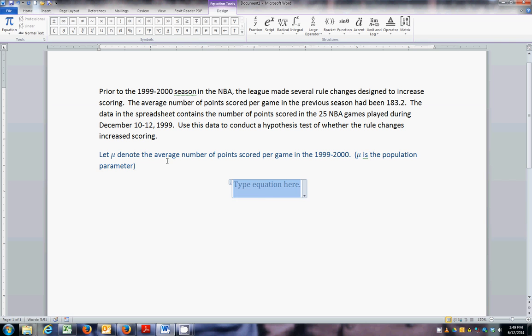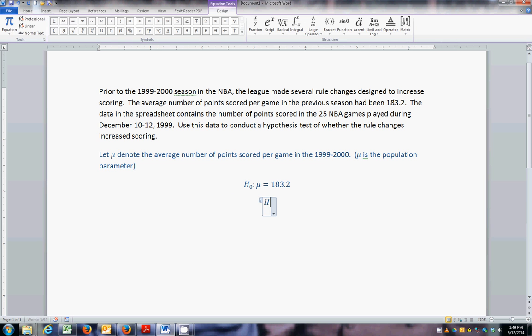So let's write down first our null hypothesis. Our null hypothesis is always about the population. So we're testing something about mu, and this always has to be equal. We always assume something is true for the null hypothesis. So we're going to assume that our population mean is equal to 183.2. So we're assuming that there has been no change in the points scored per game.